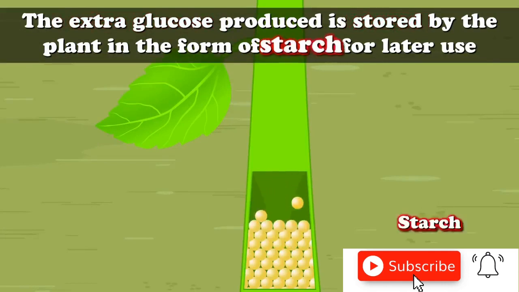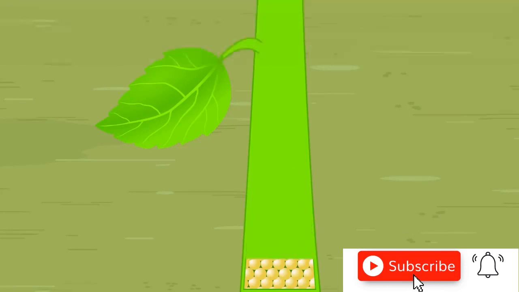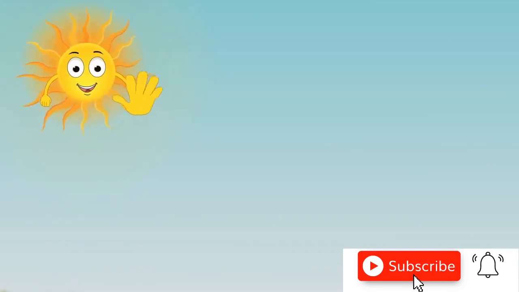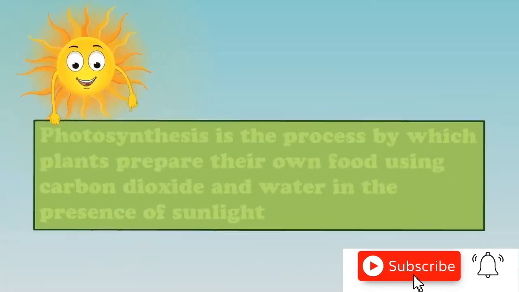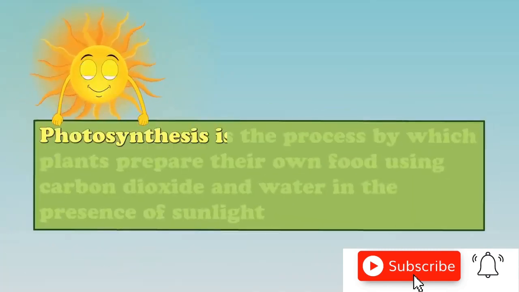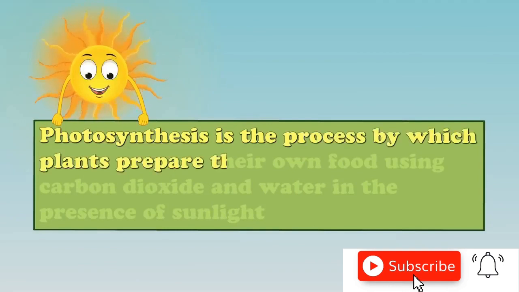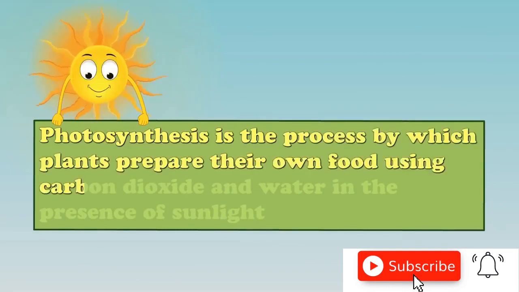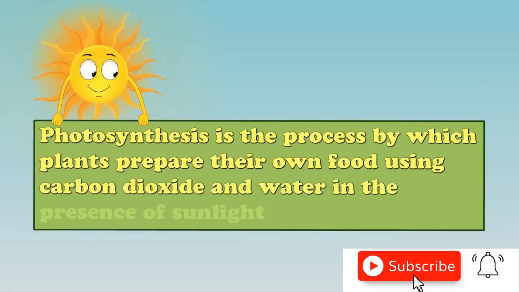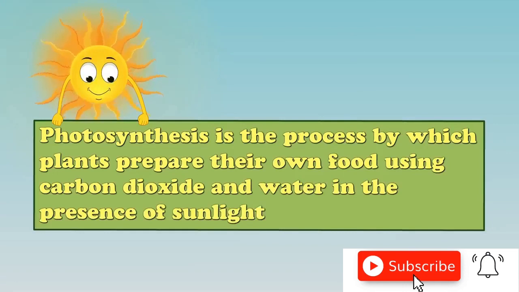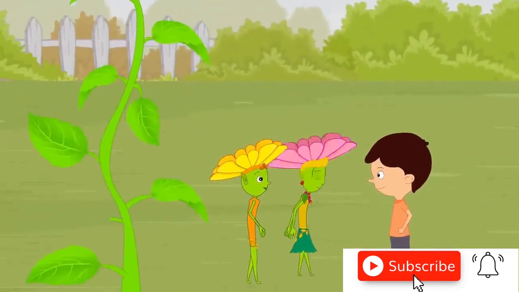So what are the 4 factors essential for photosynthesis or for the production of food in plants, children? Carbon dioxide, water, sunlight and chlorophylls. Understand, children? This is the process of production of food by plants.